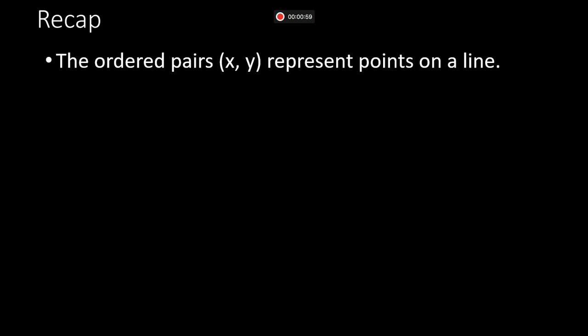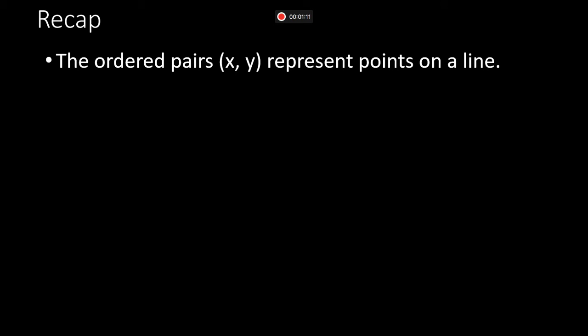All right, so before we get into the problem, let's do a little bit of a recap. This is a topic that we covered while we were in class together, but that was some time ago, so I'm going to do a quick little recap. The ordered pairs x, y represent points on a line. So a linear function is representing hopefully a straight line.